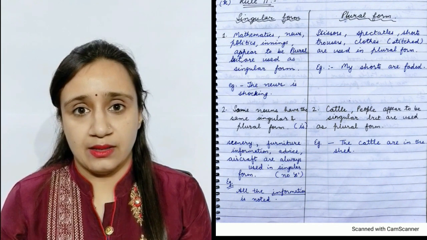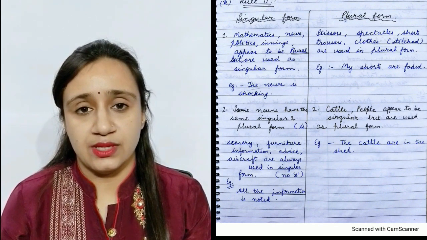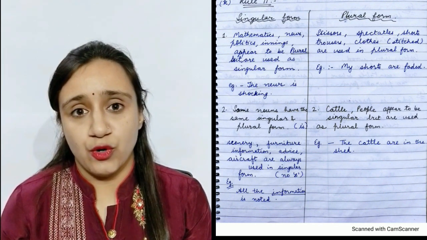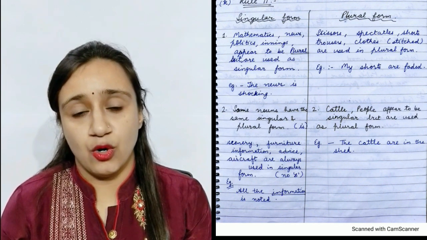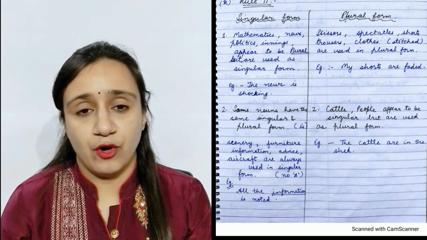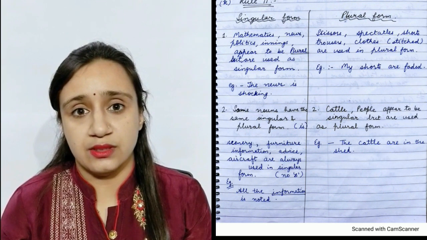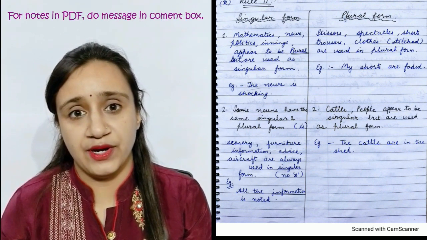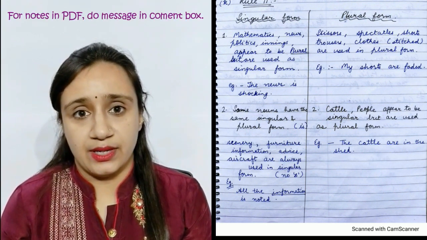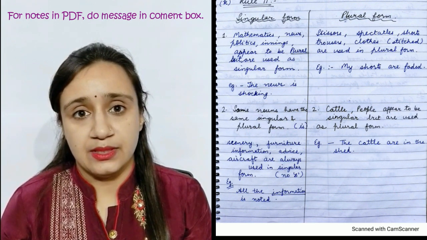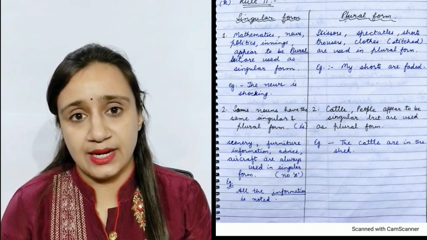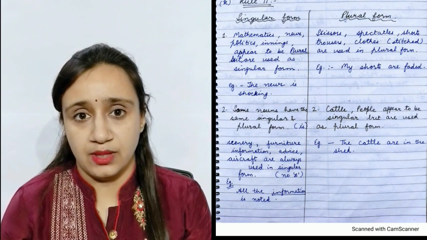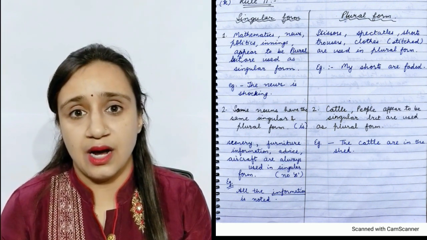Scissors, spectacles, clothes, trousers. These are used for a single product but always used in plural. For example, my shorts or trousers are faded. Second point is cattle, people. They appear to be singular but they are always used in plural form. For example, the cattle are in the shed.